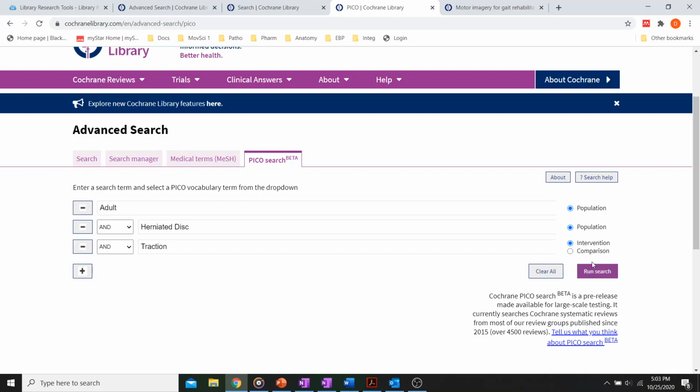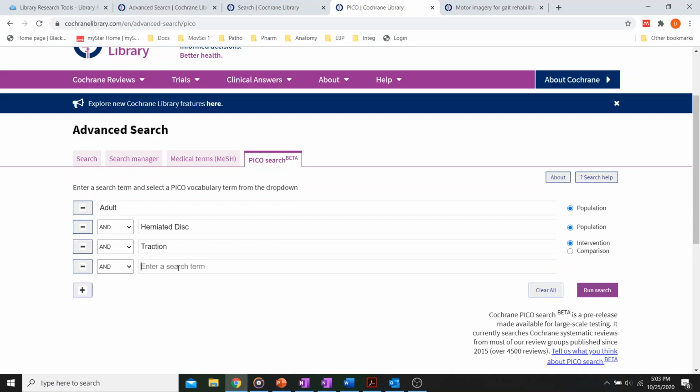And we'll just, so population. They know that this is an intervention: traction. Reduce pain. Pain sensation reduced, and this is an outcome. That's pretty cool. So there you go. The adult with herniated discs is the population.